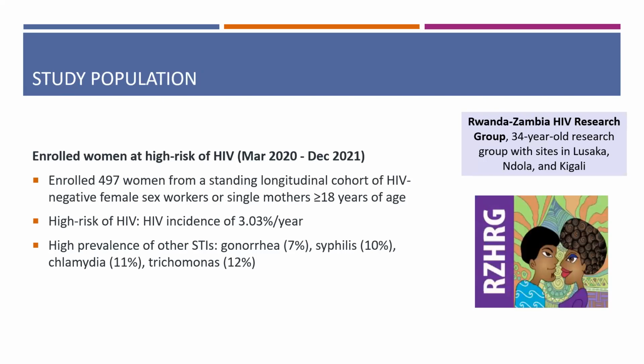Our data are coming from a standing longitudinal cohort of women at high risk for HIV in Lusaka and Ndola, Zambia. We enrolled 497 study participants between March of 2020 and December of 2021. This cohort is comprised of adults who are HIV negative, female sex workers, or single mothers. The HIV incidence and the prevalence of other STIs are very high in this cohort.